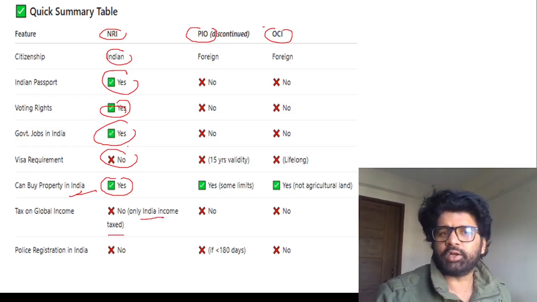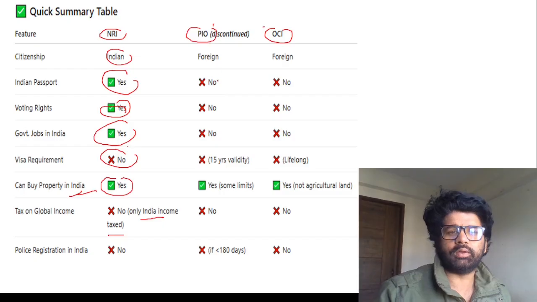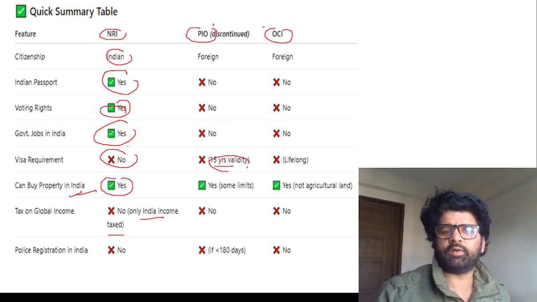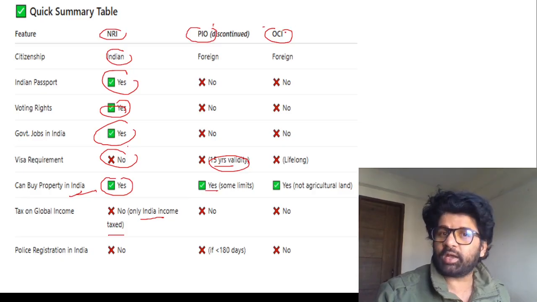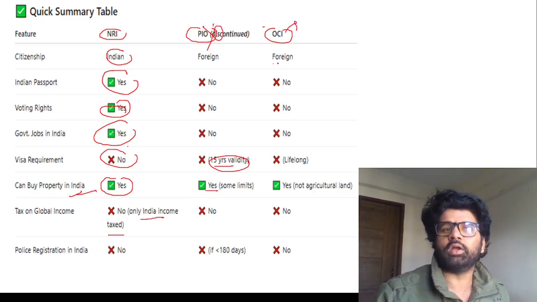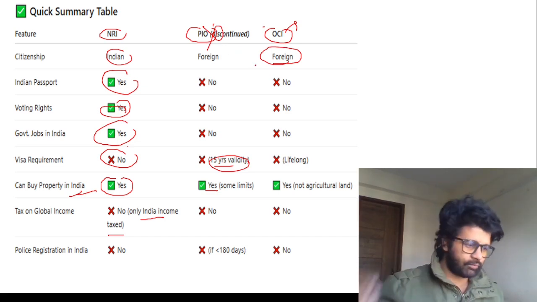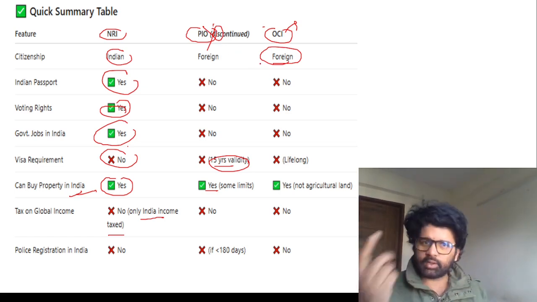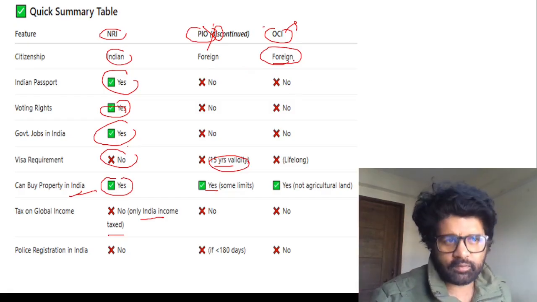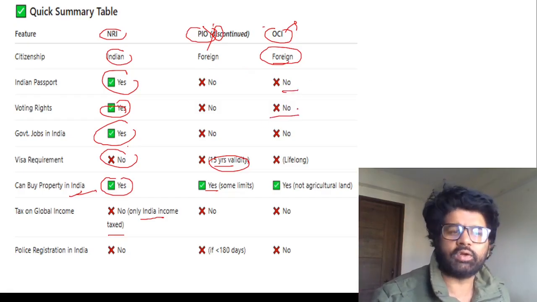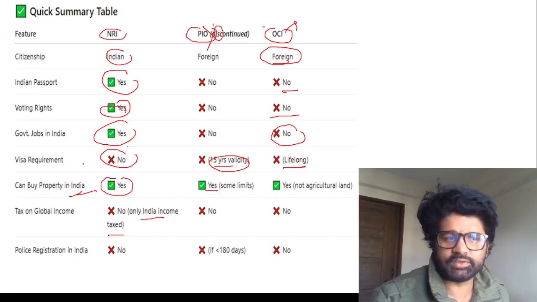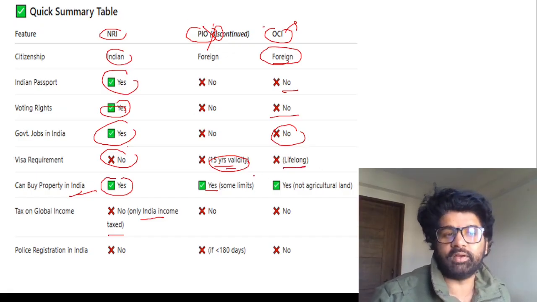PIO was discontinued after 2015. You can see here, earlier they were getting 15 years validity and so on. They could buy property, with some limits. OCI is the current one. PIO no longer exists. They are foreigners, overseas citizens of India. Like these Girmitiyas, if they have got the citizenship of Trinidad and Tobago, they are foreigners. They don't have an Indian passport. They don't have voting rights. They cannot do government jobs in India. They have a lifelong visa. Earlier PIO holders used to get a 15 years visa.